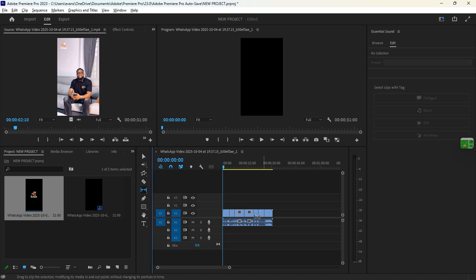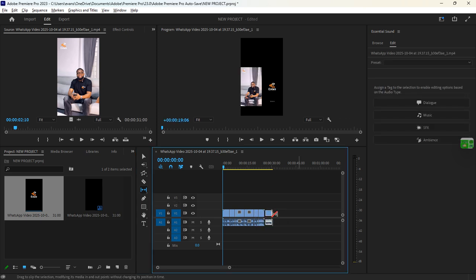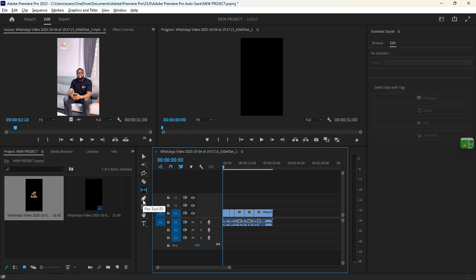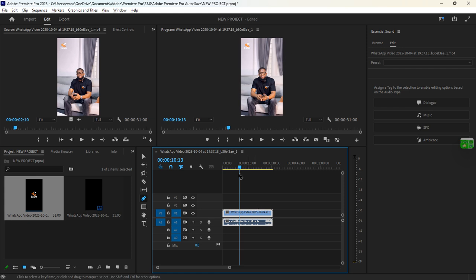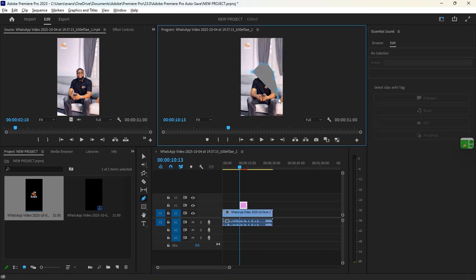Ripple tool deletes the black spaces. Now there's actually no gap here, so it can't delete. Let me show you what ripple is. So let's say I split this video into two parts, and then there's a space in here. This space is a ripple here. So what am I gonna do? I can select the ripple and then delete the ripple. So that's what the ripple is. So roll edit, you have the roll edit.